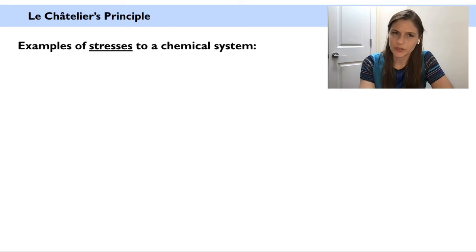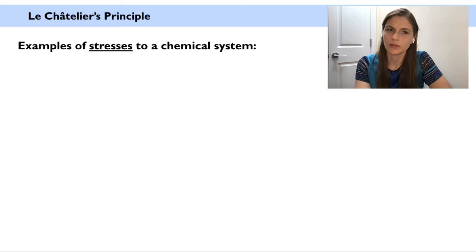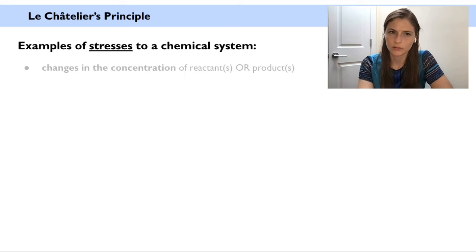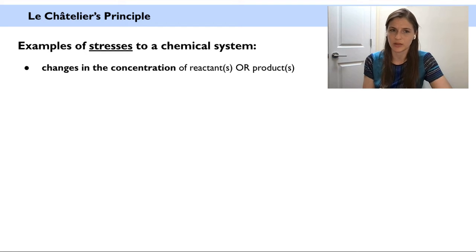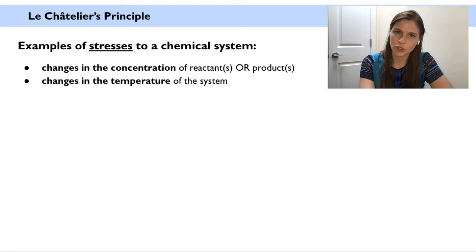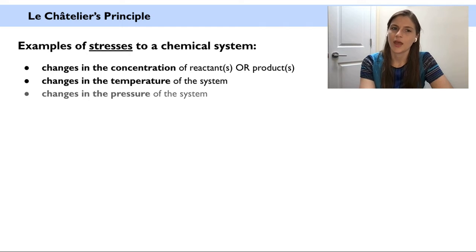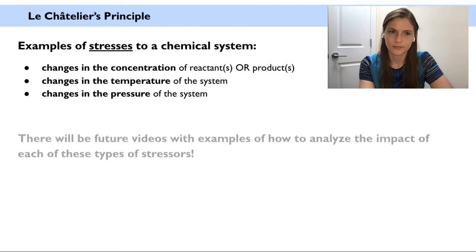Some examples of stresses to a chemical system include changes in the concentration of the reactants or the products, so if you are keeping them in a stable volume, changing the amount of reactant or product, changes in the temperature of a system, and changes in the pressure of a system. These are three examples of stresses to a chemical system that are the most common in equilibrium problems.